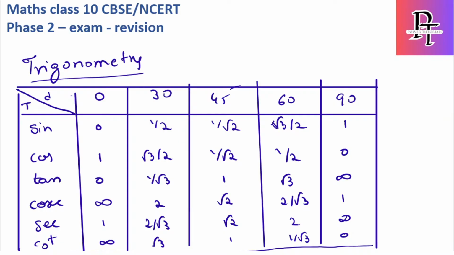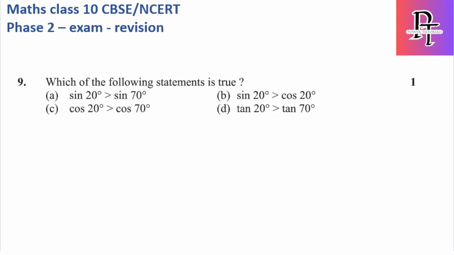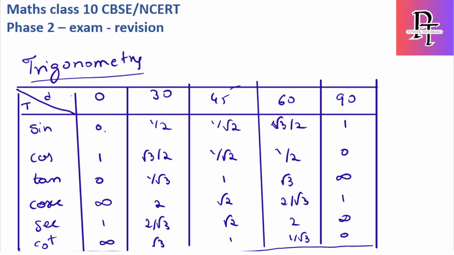Okay, let's move to the next one. Which of the following statements is true? So you have to find. With respect to sine, if you notice, whenever you go towards an angle 90, the value of sine will keep on increasing. The same way for cos, if you keep on increasing the angle till 90, the value will decrease. So in this scenario you can solve this question.